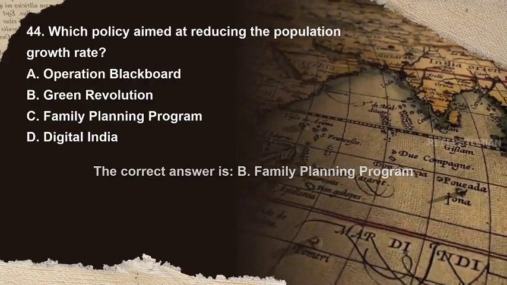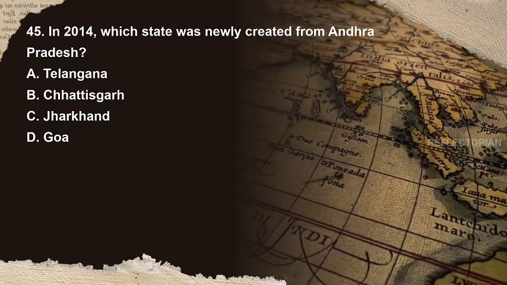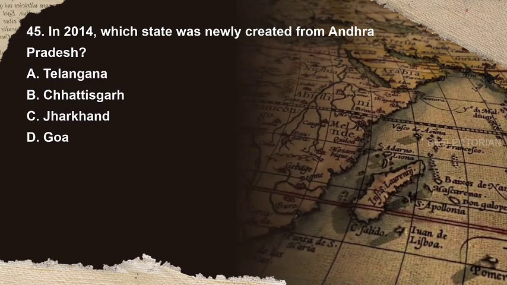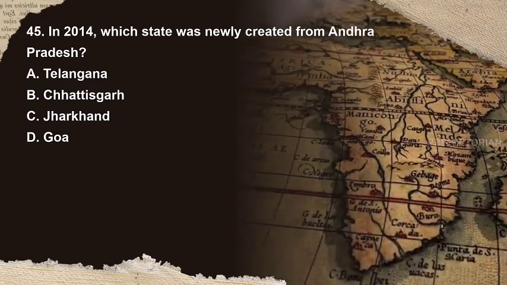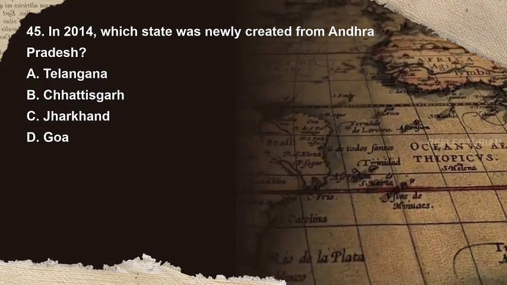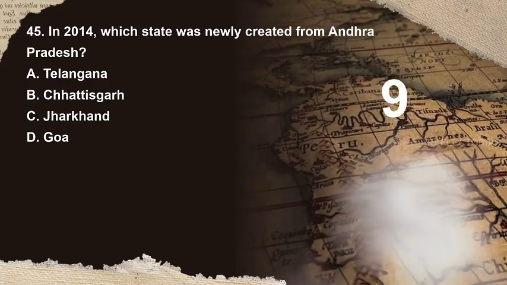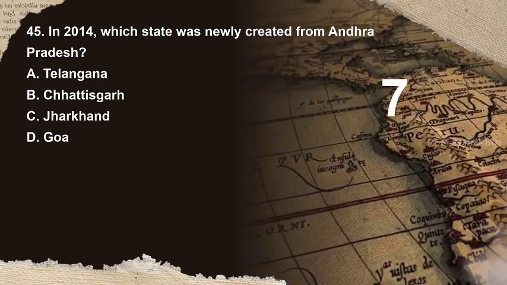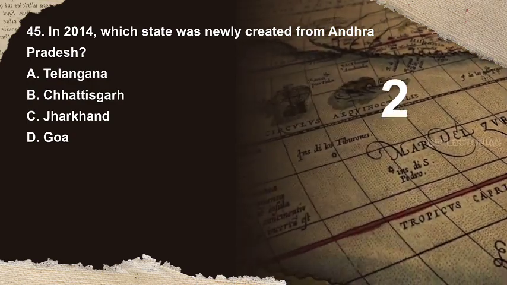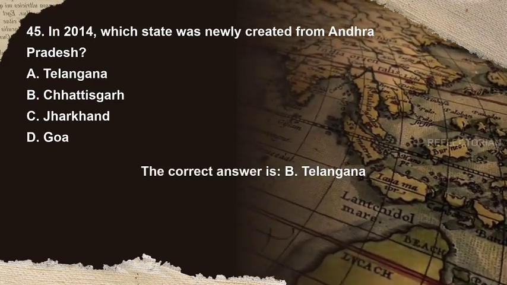Family Planning Program. Question 45. In 2014, which state was newly created from Andhra Pradesh? Options are A. Telangana, B. Chhattisgarh, C. Jharkhand, D. Goa. You have 10 seconds to answer. The correct answer is A.